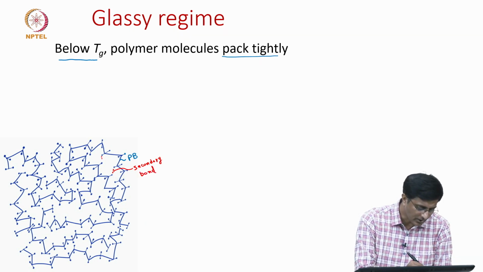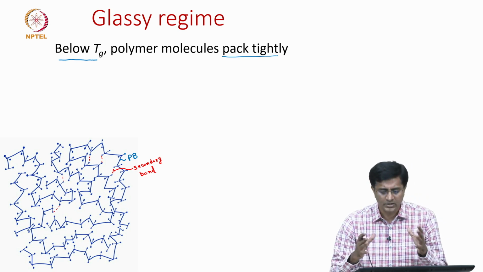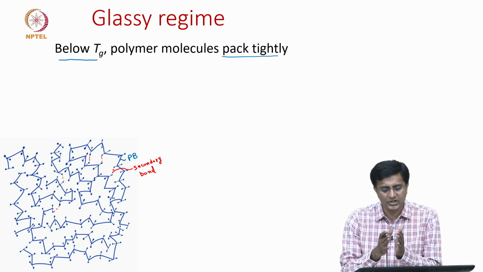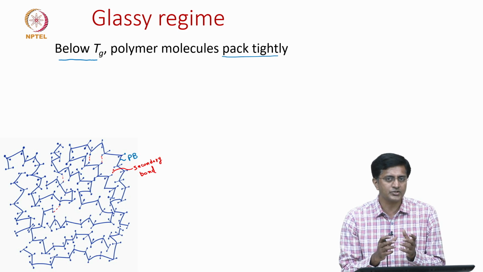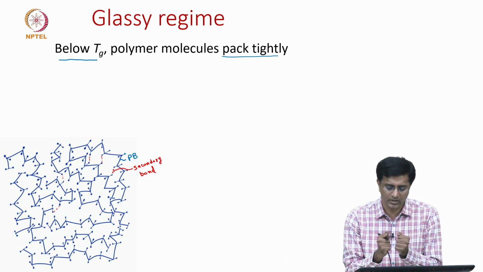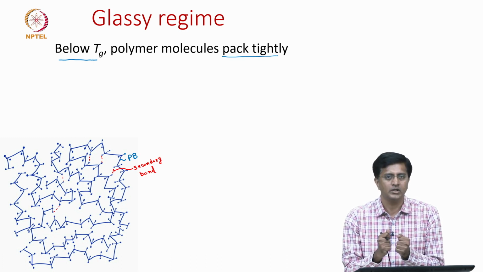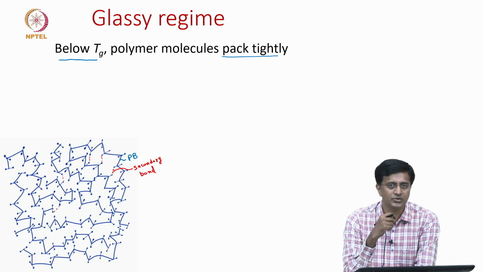So, like this all throughout the polymer there will be several of these secondary bonds. These are all formed because now the polymer chains are close to each other. When they are close to each other, because of the proximity, there are bonds like either hydrogen bonds or van der Waals forces, which are all secondary bonds, and these help the polymer to give good mechanical behavior or stiffness to the polymer.